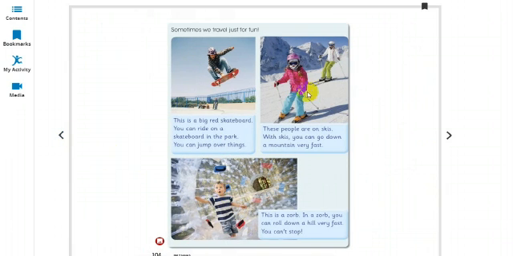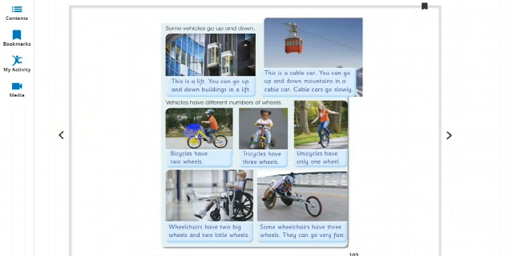Then these skis are also a people powered vehicle, because they are controlled by the person, by the human, and not by the machine. Then the skateboard is also a people powered vehicle. Yes, so here bicycles, tricycles, unicycles, and wheelchairs, these all are people powered vehicles which require the person's energy